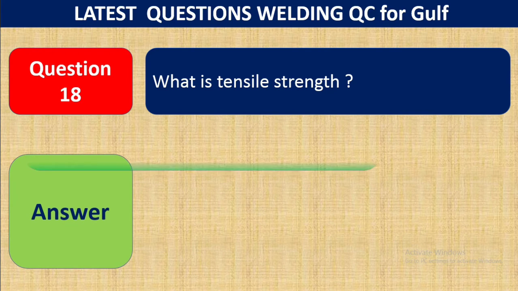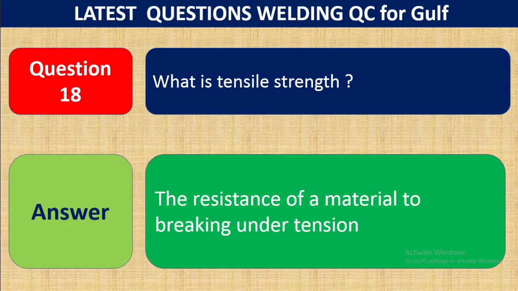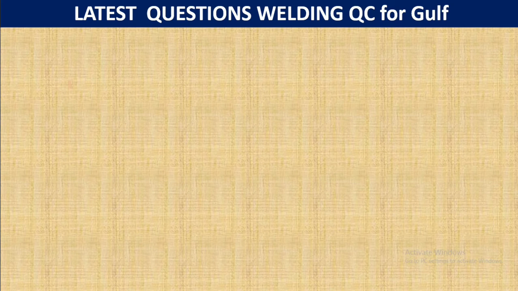Question 18. What is tensile strength? The answer is the resistance of a material to breaking under tension. The resistance at which the material will break under tension is called the tensile strength.